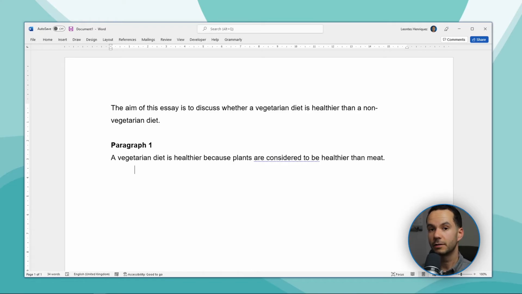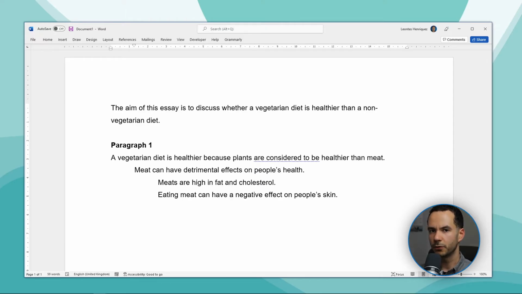And my first reason is going to be that meat can have a detrimental effect on people's health. Now I want to give some examples or some sort of evidence why I think this is the case. And remember, we wrote down 2 different things. We started by saying that meats contain lots of fat and cholesterol, and we also said that eating meat can have a negative effect on people's skin. Now those 2 things are going to be our evidence or our examples as to why we think that meat can have a detrimental effect on people's health.